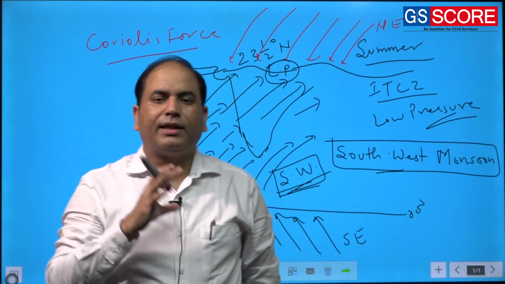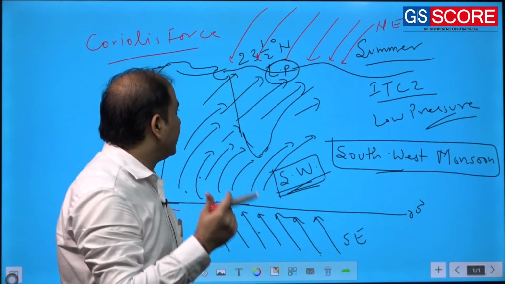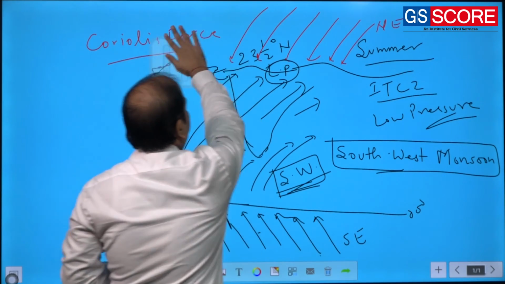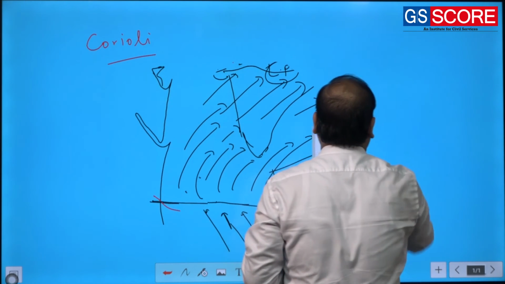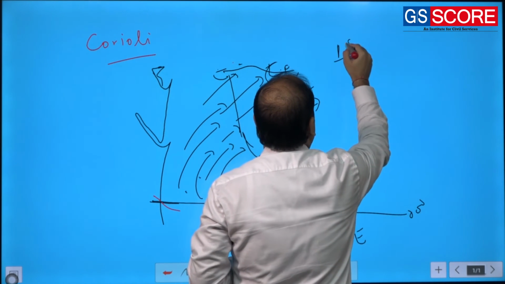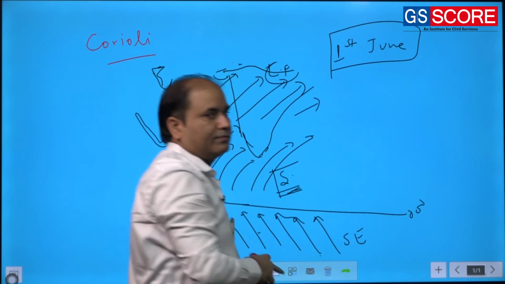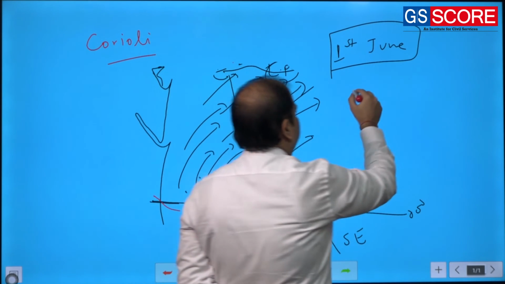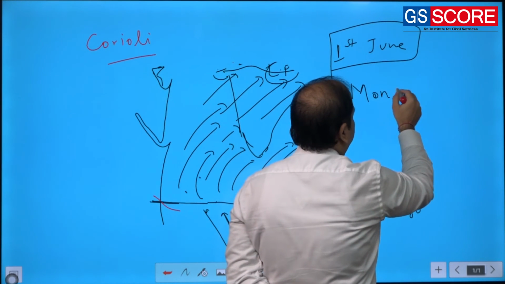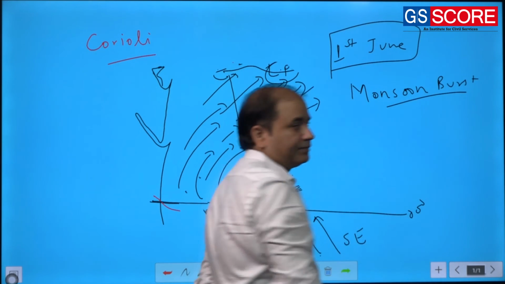But if you go with the details of the monsoonal rainfall, the normal date of the monsoonal rainfall is 1st June, and this rainfall is sudden, and this sudden rainfall is also termed as monsoon burst.